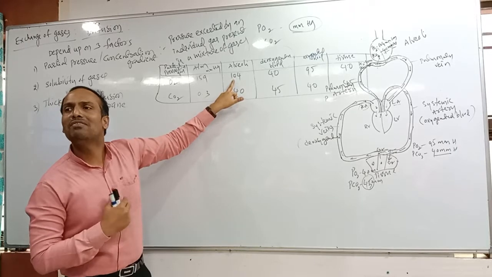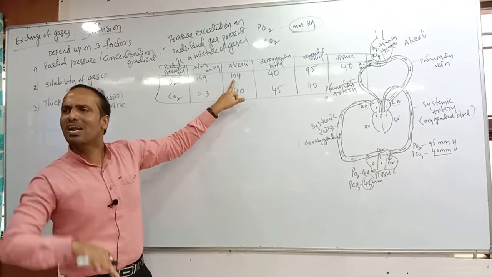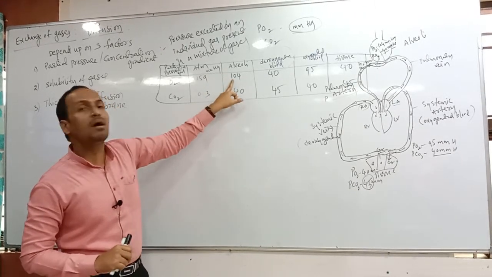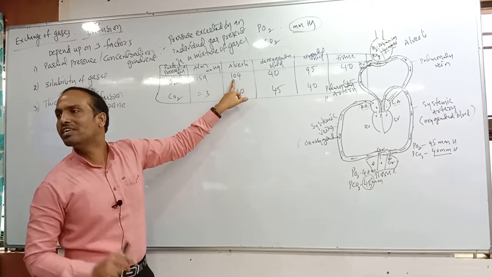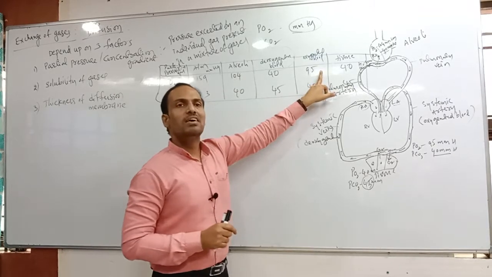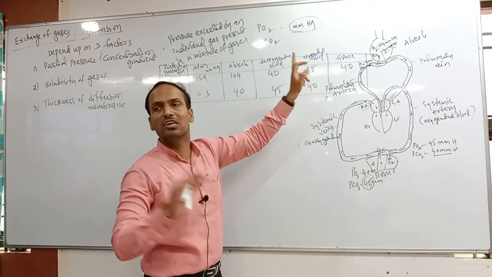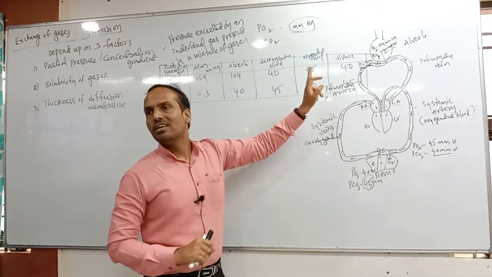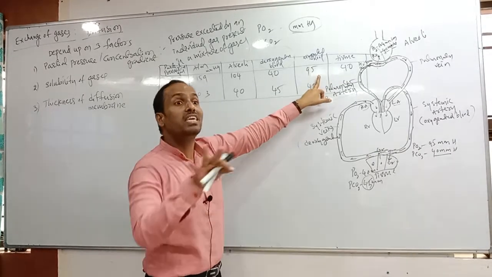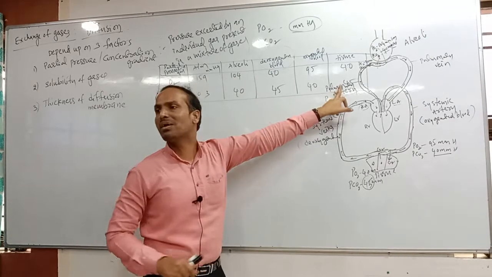Why? Because in our alveoli a little amount of carbon dioxide is already there. Because of the carbon dioxide, oxygen concentration decreases. That's why 159 becomes 104 mmHg. Then oxygen is released from alveoli and enters the blood, and such blood we call oxygenated blood. But oxygenated blood does not have 104 mmHg. How much? 95 mmHg. Look, 159, then 104, then 95 mmHg.